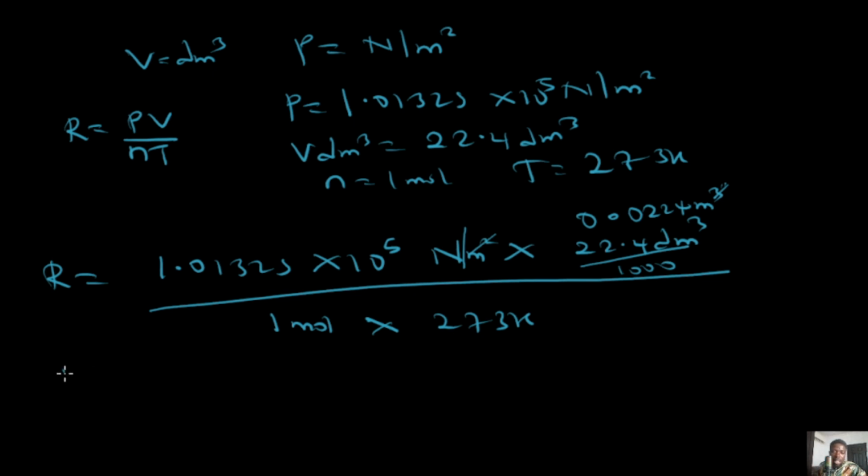So which implies that R is now going to be equals, multiplying through, 1.01325 multiplied by 10 raised to the power 5, all multiplied by 0.0224 divided by 273. If you do that, your value for R would now become 8.313 joule per mole per Kelvin.